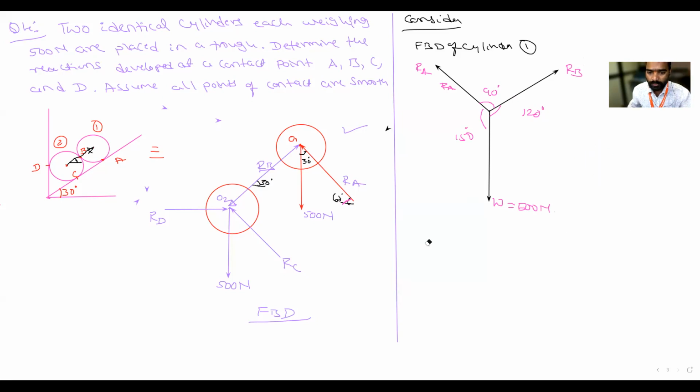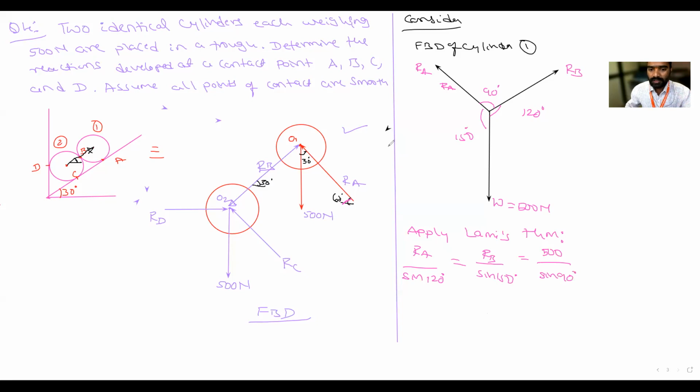Don't write anything, just concentrate at the board. Apply Lami's theorem. Now tell me one by one. First of all, I will consider RA force. RA divided by sin 120 is equal to RB divided by sin 150. RB's opposite angle is 150. Next, weight 500 divided by sin 90 degree.